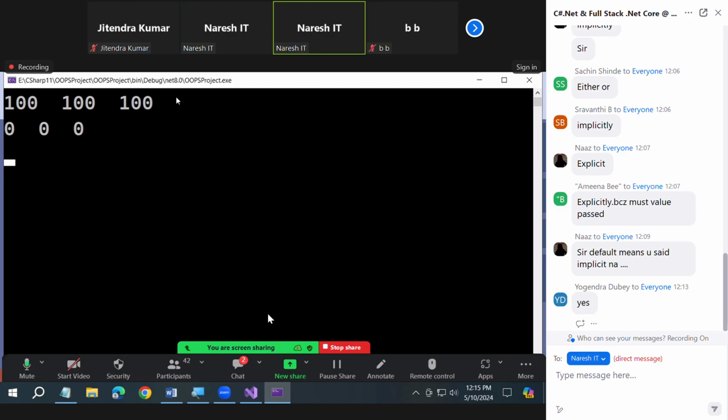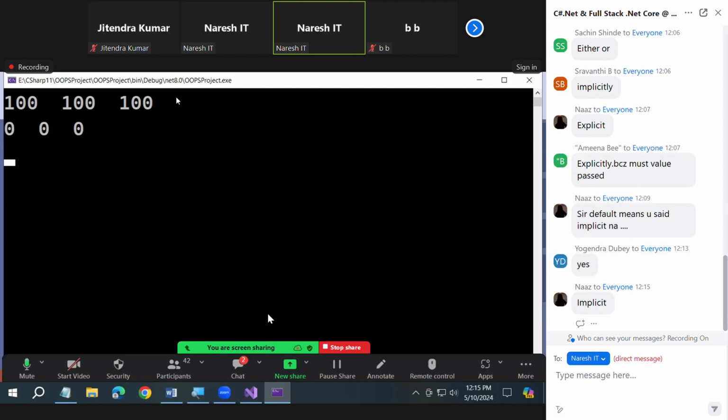Now, in both these 2 cases, do I have an explicit constructor or implicit constructor? In both cases, we have an implicit constructor. See the drawback of implicit constructor. Implicit constructor will initialize the fields of a class either with a default value or a given fixed value, even if I create multiple instances of my class.